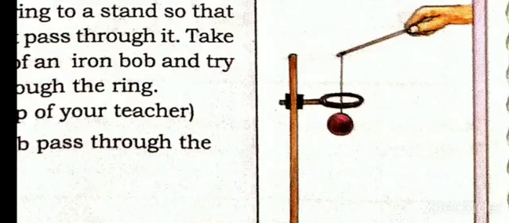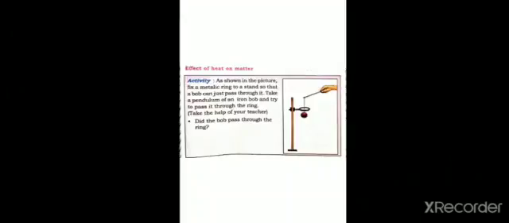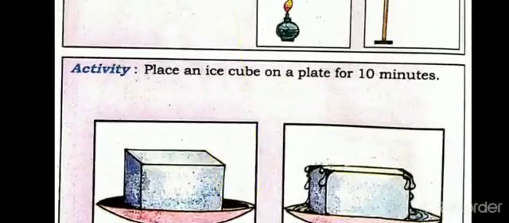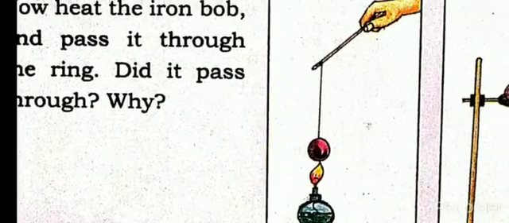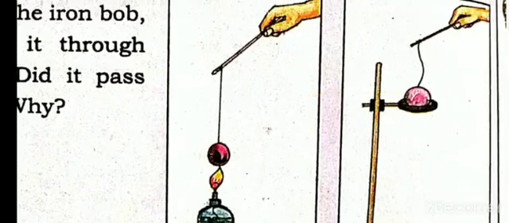If you pass it through, the bob and the thread pass through the ring. It passes through the ring, and after some time, if you heat the iron bob, and then if you try to pass the bob through the ring, the bob does not pass through the ring. It holds the ring and gets caught up in the ring.